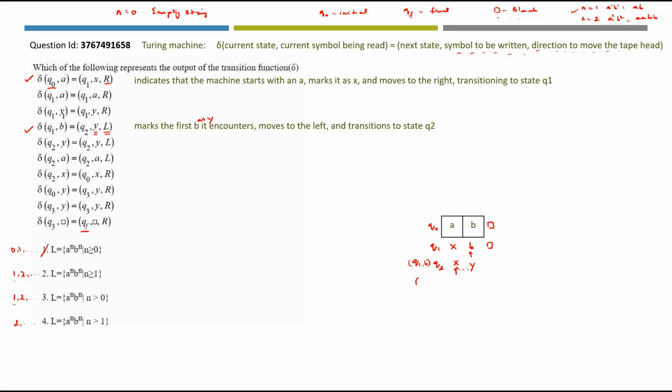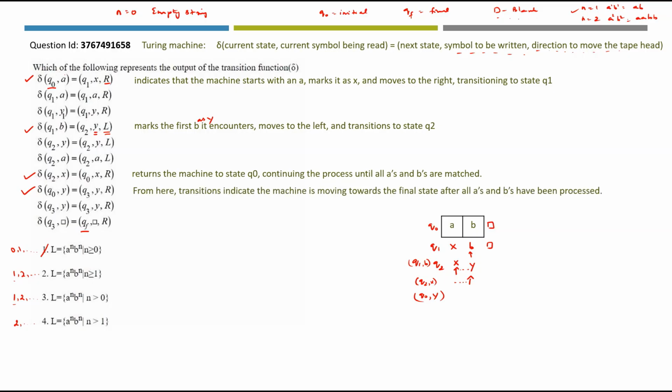What is the next transition that we have to check? q2 comma x. Where is q2 comma x? It is here. What is the transition telling? You have to go to state q0. You are not marking anything there. X is staying as it is. So we are moving to state q0 here, and then moving to the right, which means we are on y. So do we have any transition q0 comma y? We have it here. This q2 comma x returns the machine to state q0, continuing the process until all a's and b's are matched. What about q0 comma y?